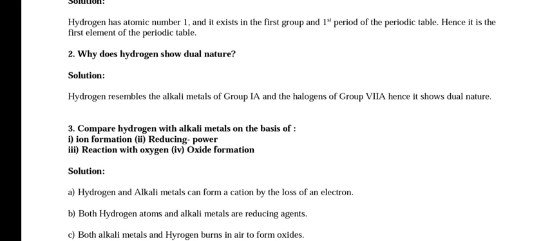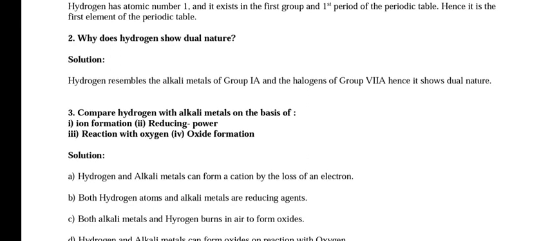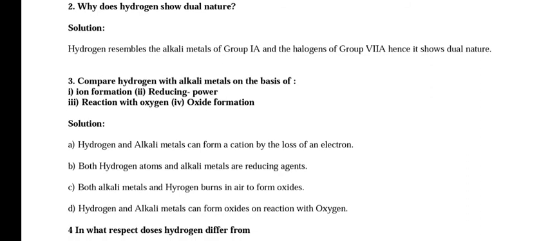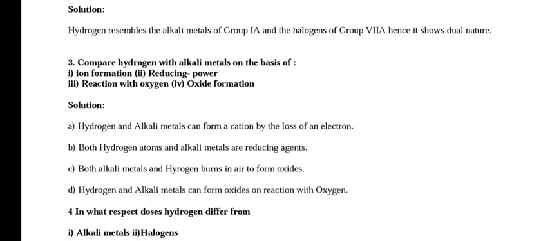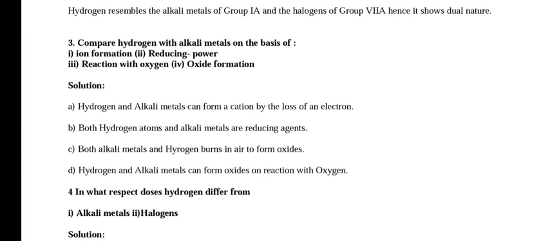Compare hydrogen with alkali metals on the basis of ion formation, reducing power, reaction with oxygen and oxide formation. Hydrogen and alkali metals can form a cation by loss of an electron. Both hydrogen atoms and alkali metals are reducing agents. Both alkali metals and hydrogen burn in air to form oxides. Hydrogen and alkali metals can form oxides on reaction with oxygen.